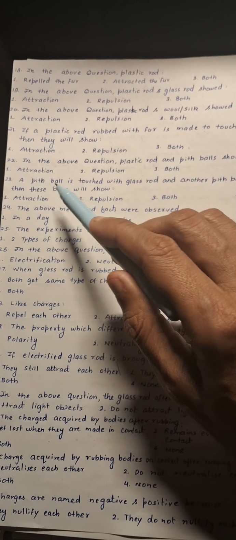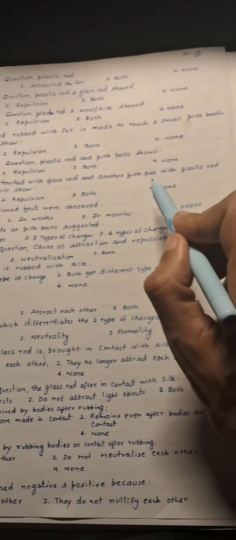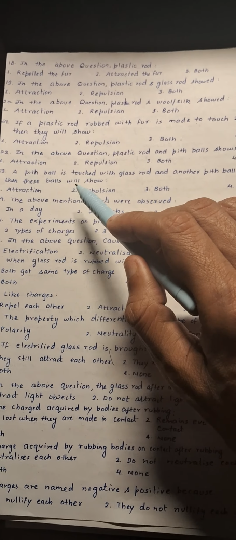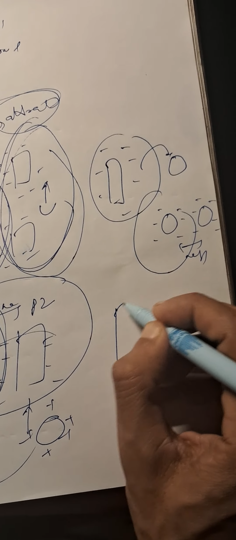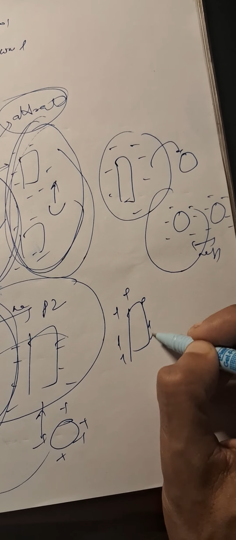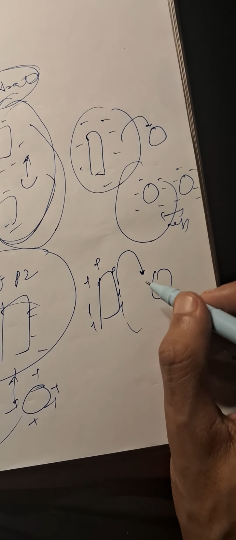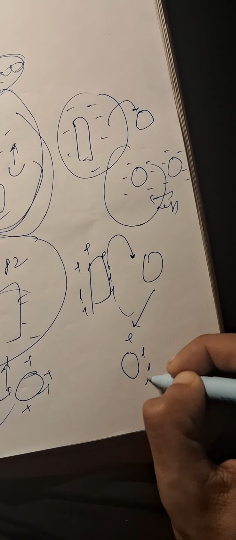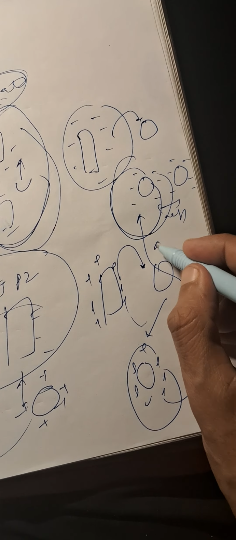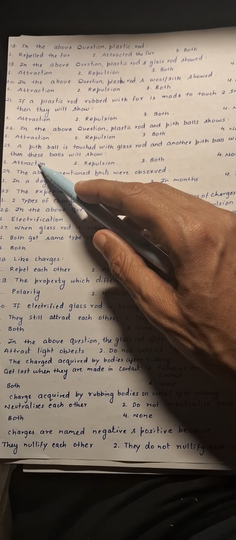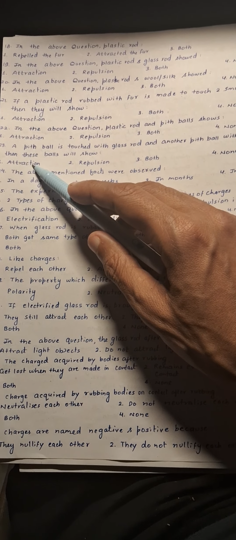Next is question number 23. A pith ball is touched with a glass rod and another pith ball is touched with a plastic rod, then these balls will show. Here we can see that the pith ball touched with plastic will get negative charge, whereas since the charge on the glass rod is positive, when it is touched with a pith ball, it will acquire positive charge. Now this positive and this negative are certainly charges of opposite nature, so they will attract each other, hence there will be attraction. So option number 1 will be correct as far as question number 23 is concerned.